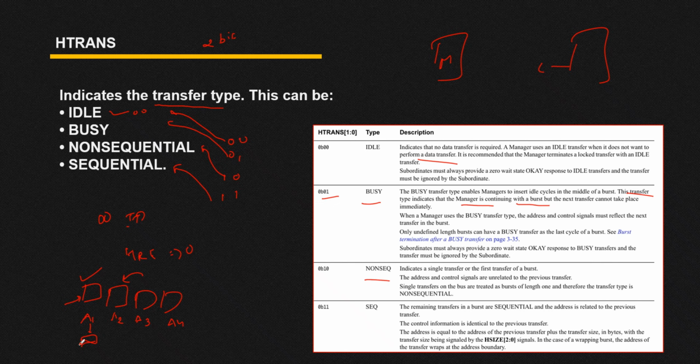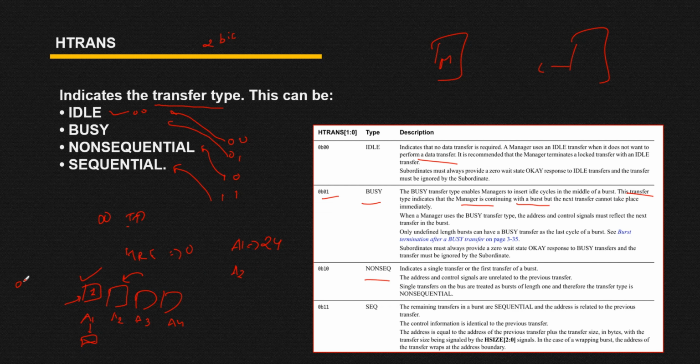So you can consider any address for your first packet. Here the address is independent, but for the rest three transfers, your address is dependent on your previous transfer address. Let's suppose you have considered the A1 address, that is 24. So the next address is dependent on your previous address.